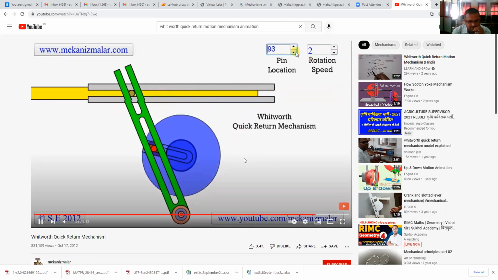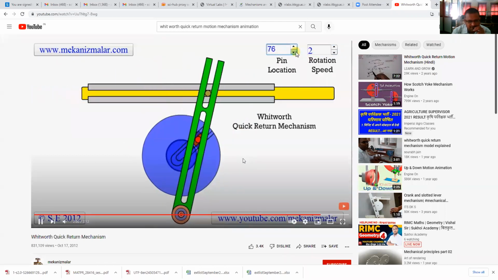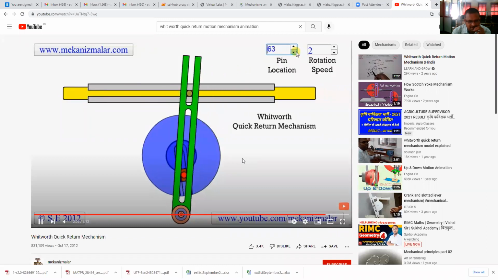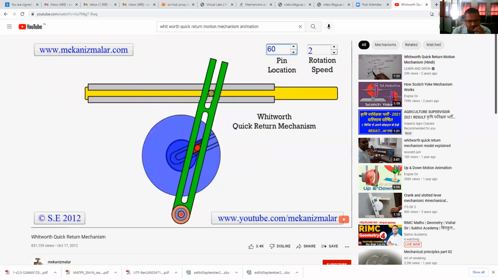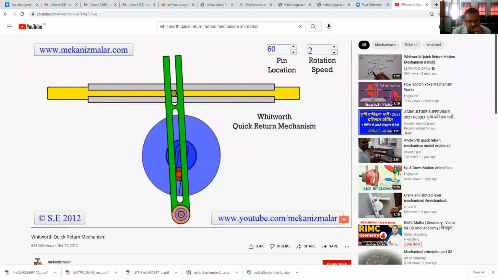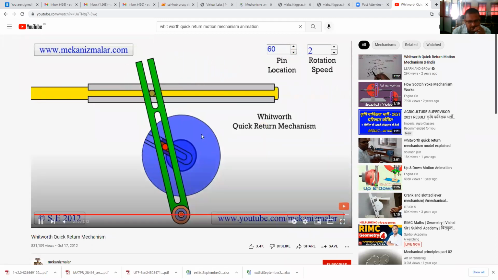Return stroke, cutting stroke, return stroke, cutting stroke, return stroke. Therefore, this is nothing but the Whitworth quick return motion mechanism.